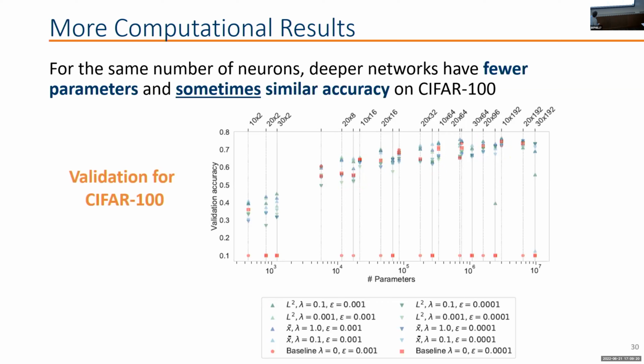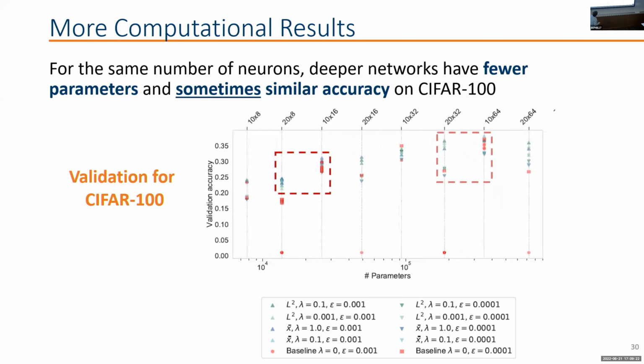When we move on to CIFAR100, because of time constraints, we were not able to do a lot of experiments. If you're trying a very narrow, very thin neural network, there was some difference here. But if you look at the case of 20 times 32 and 10 times 64, the results are somewhat similar. And the one thing that you may notice here is that sometimes the accuracies are all the way down, which is the case of the baselines, where we don't have Jumpstart being applied at all, which are the 2 last lines here of the legend.